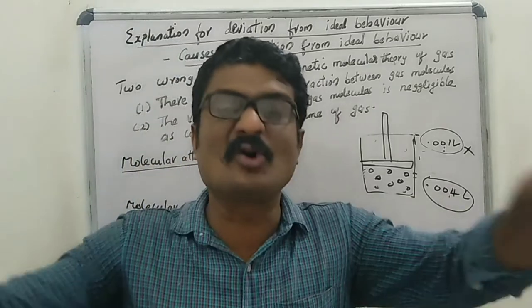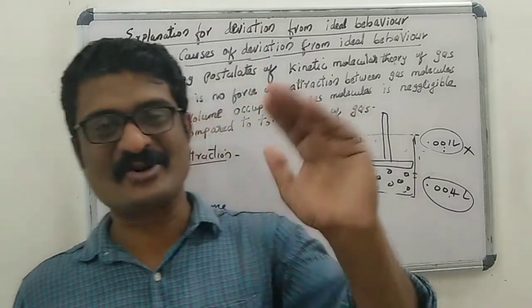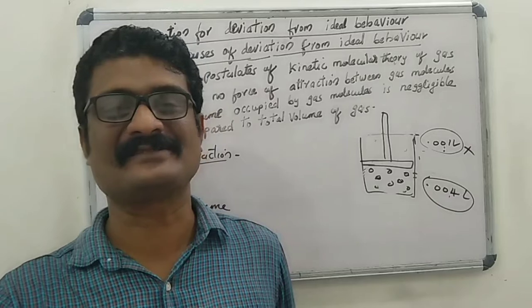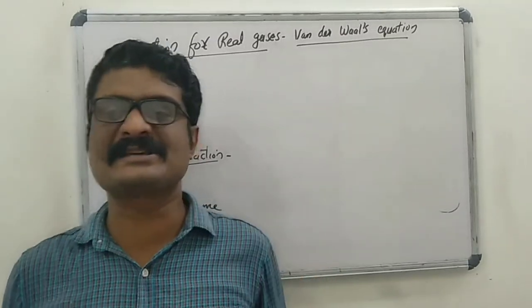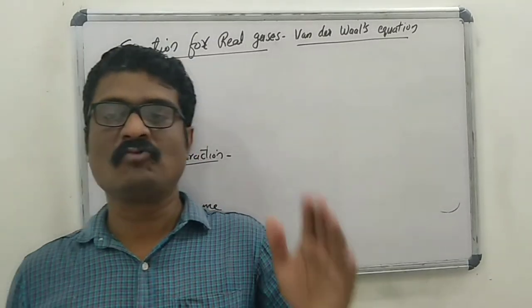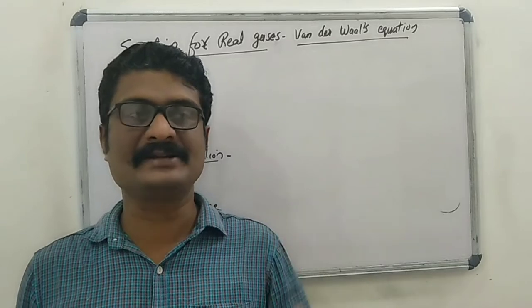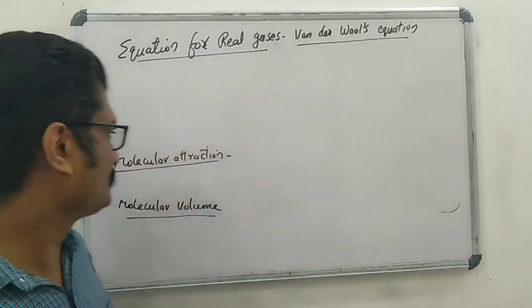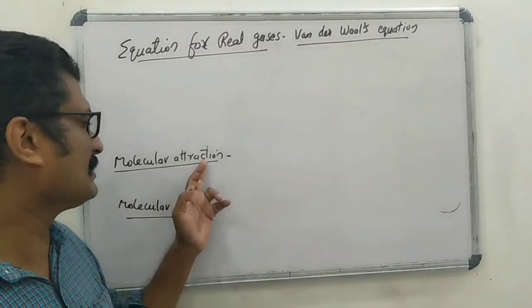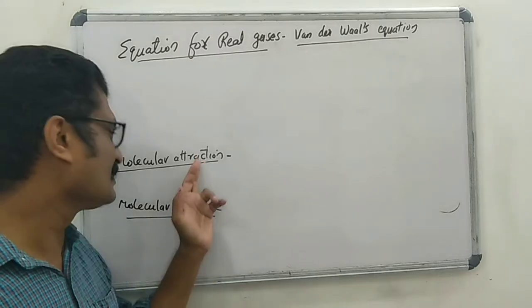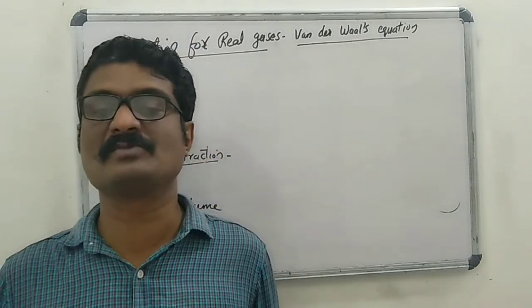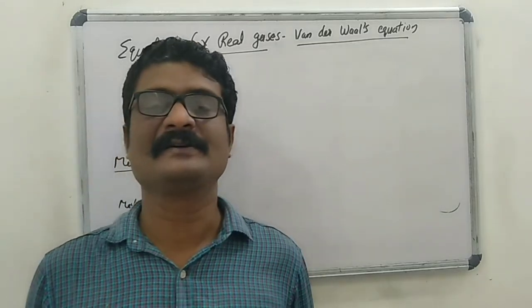That means all real gases show ideal behavior at low pressure and high temperature. In 1873, Van der Waals applied corrections for both defects, molecular volume and molecular attraction.